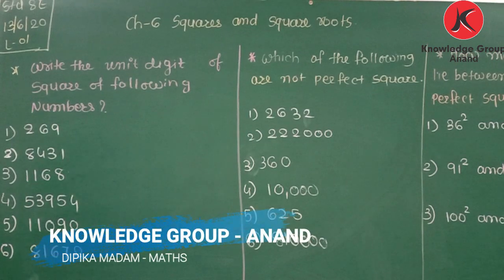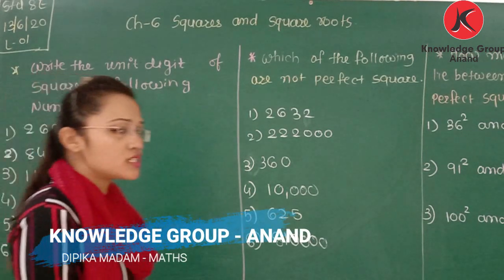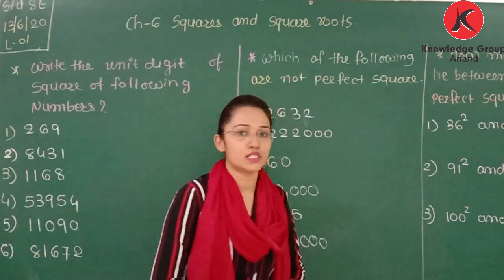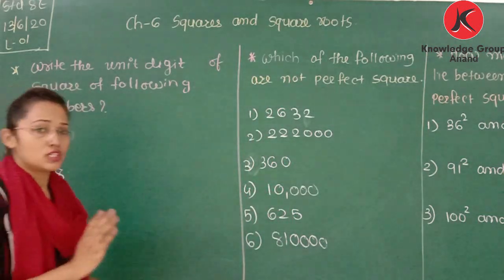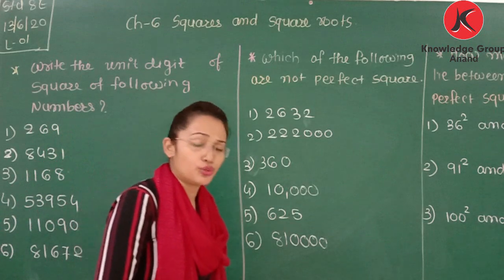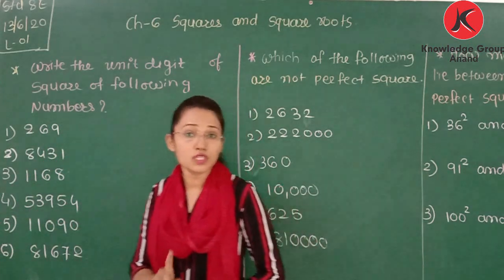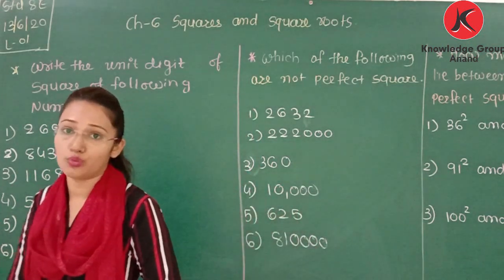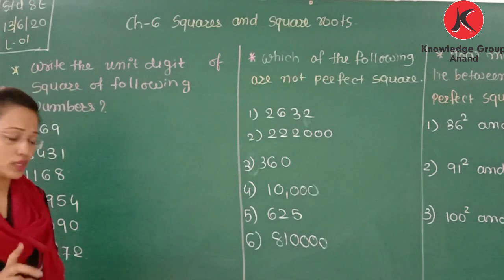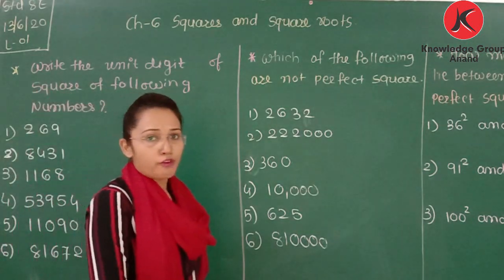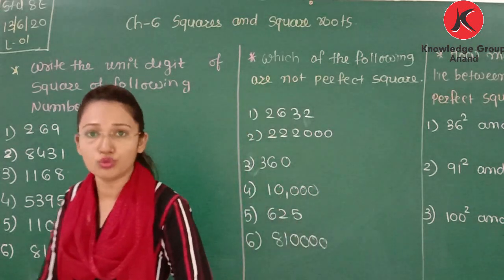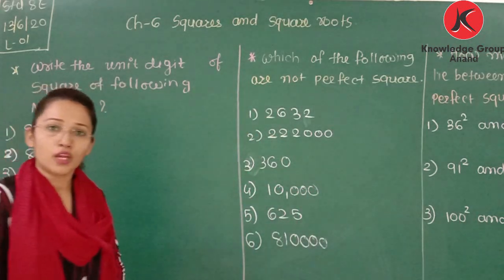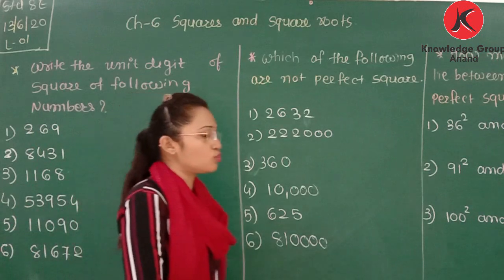Welcome back, friends. Previously we learned some rules in squares and square roots. The rules are: if the last digit is 1 or 9, then the unit digit of the square is 1. None of the square numbers can end with 2, 3, 7 and 8. Also we found the number of non-perfect square numbers between any two perfect square numbers. How many non-perfect square numbers are there between any two perfect square numbers?